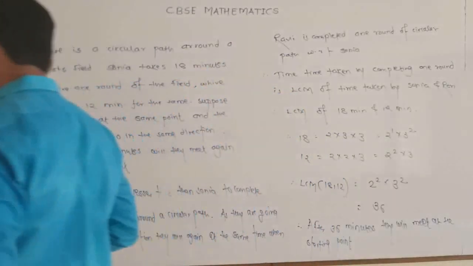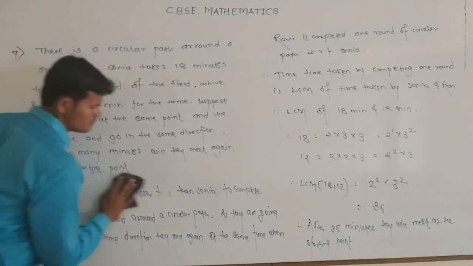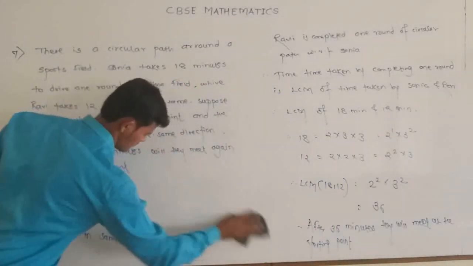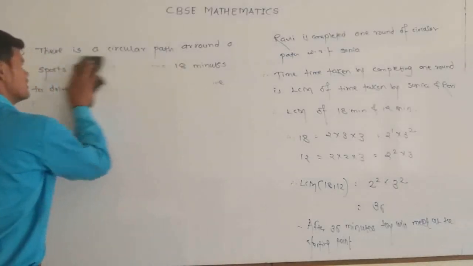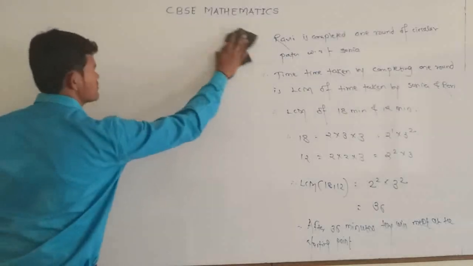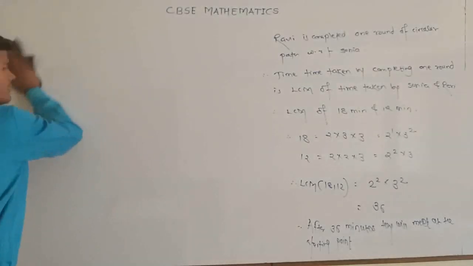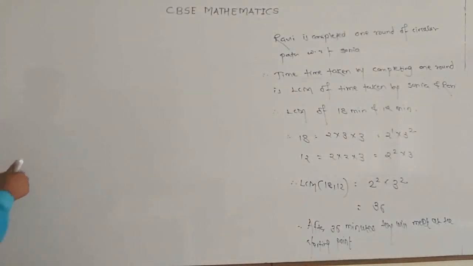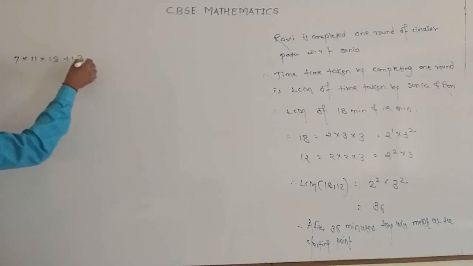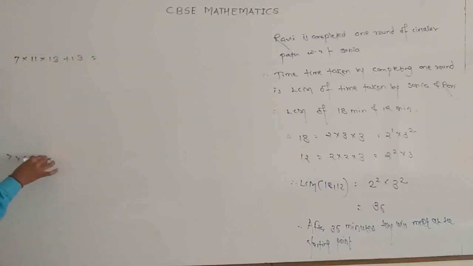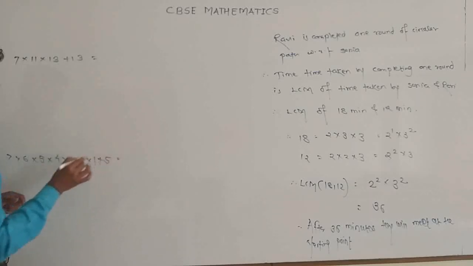In question number 6, make one correction, that is, check whether or explain why. The question is: explain why 7 into 11 into 13 plus 13 is a composite number, and 7 into 6 into 5 into 4 into 3 into 2 into 1 plus 5 is also a composite number.